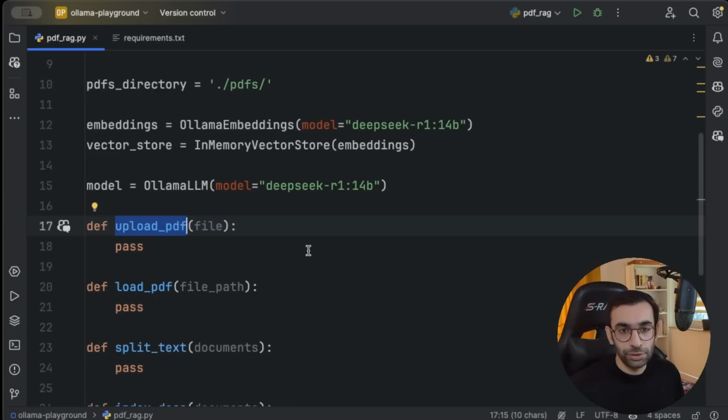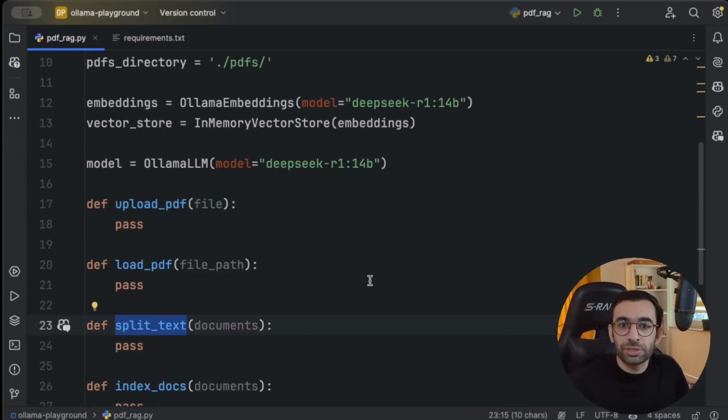Then we basically need to load this PDF and extract all the text from it. This is where we are going to use PDF Plumber and LangChain loaders to do this task for us. Then we will have a bunch of text, where each page would be a document, like a LangChain document. This is great, but it's still not good enough for our processing, because usually LLM models are not that great with long text. So in the next phase, I'm going to split the text into smaller chunks.